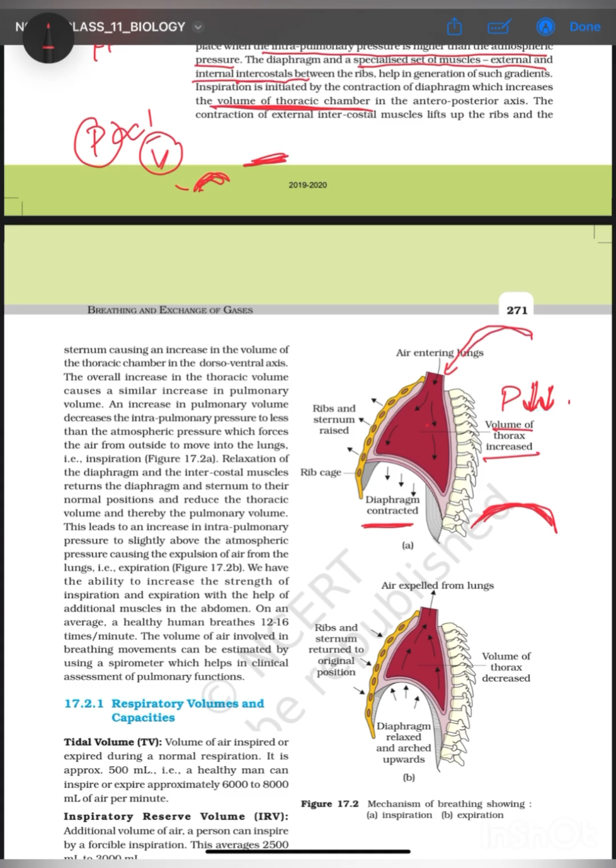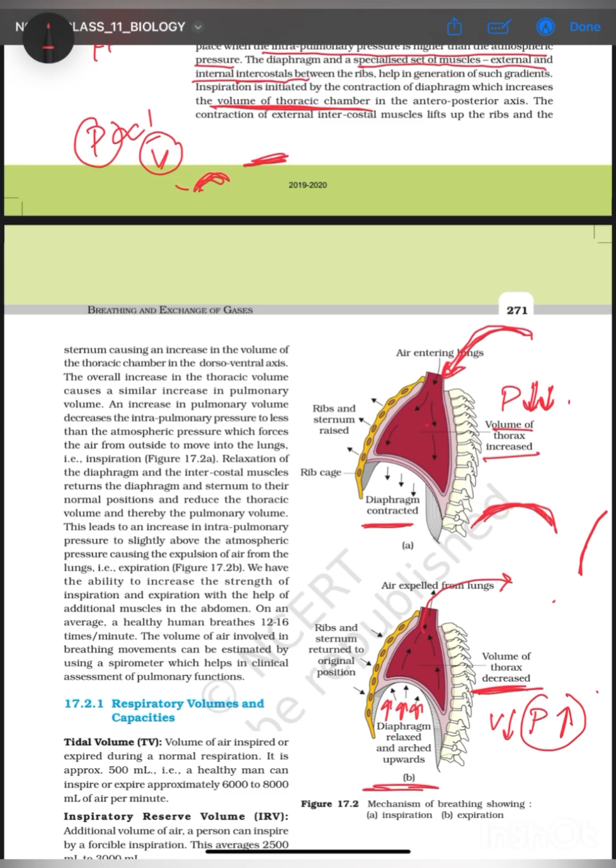Similarly, we can see over here, the diaphragm is relaxed. It has gone upwards towards its position. So, diaphragm is relaxed and volume is reduced. Since the volume is reduced, pressure will increase. Now, pressure is increased, so the air will be expelled out, because the pressure of the lungs is greater than the atmospheric pressure. So, the air will be expelled out. Hence, expiration taking place.